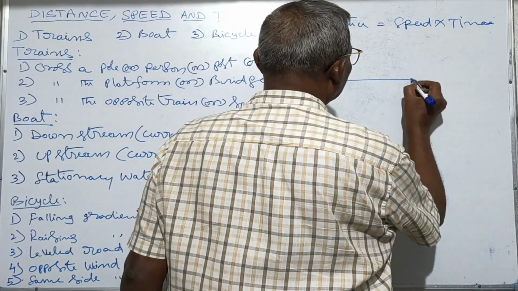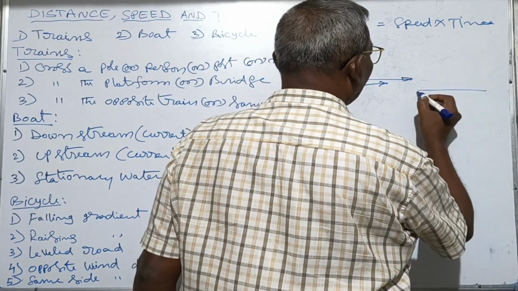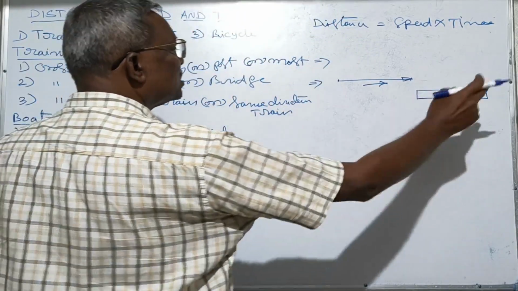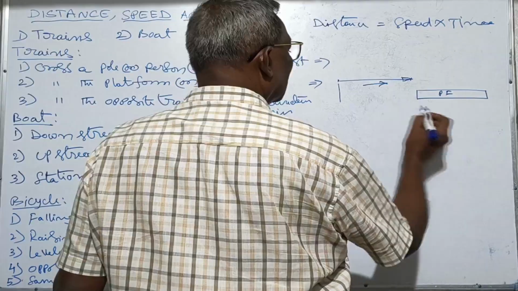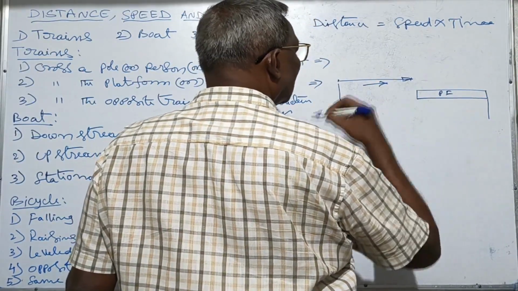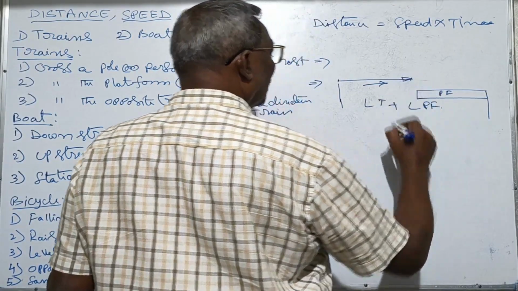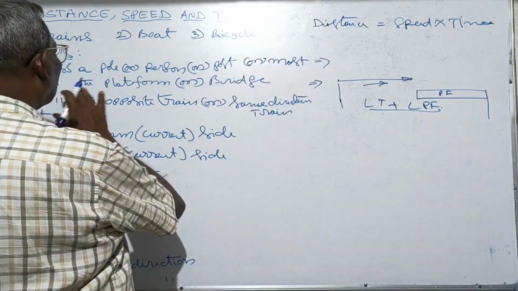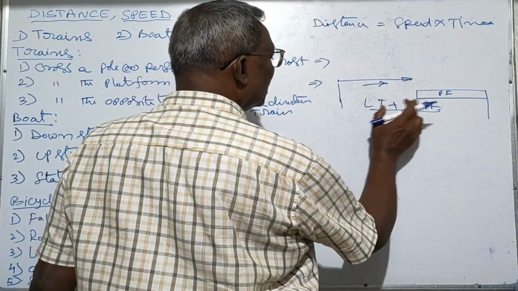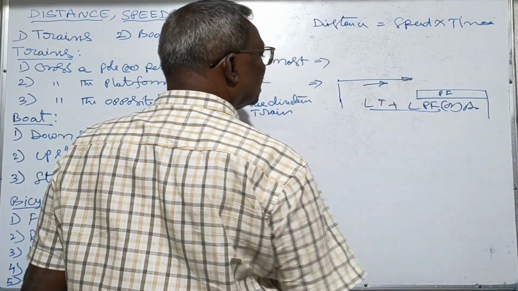This is the length of the train, it is moving. Then here it is the platform. So it is crossing the platform. So that means here distance is equal to length of the train plus length of the platform. To cross the platform or bridge, distance is equal to length of the train plus length of the platform or length of the bridge.